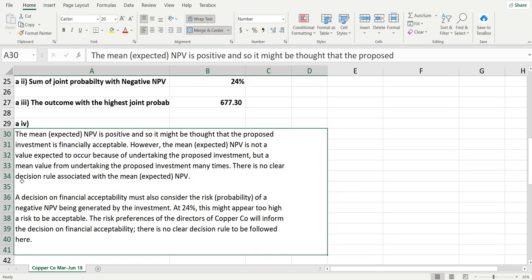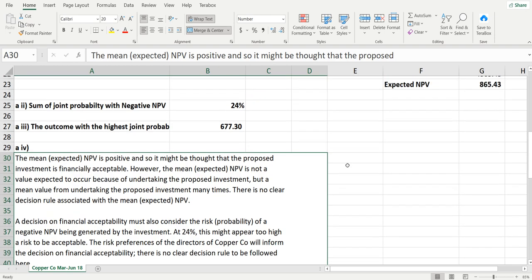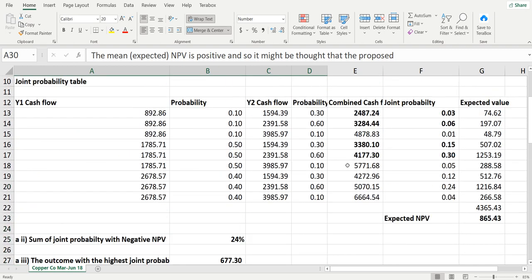You have to learn it and understand it and then write it in your own language in the exam. So this is a very tricky question, and you have to practice it many times. I tried it many times, and even after that I forget it. So this is a very tricky question.